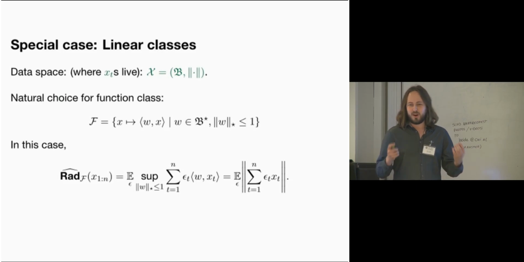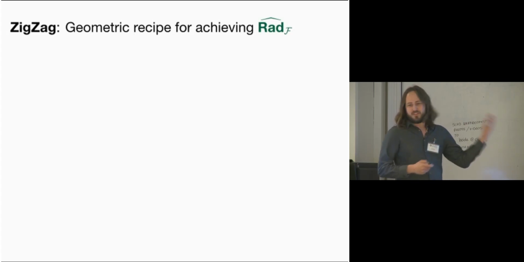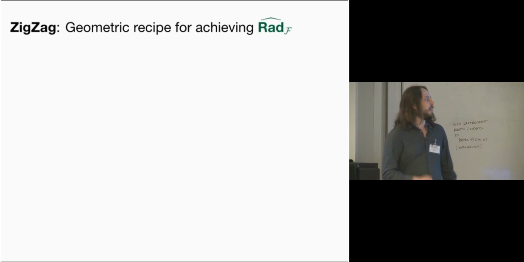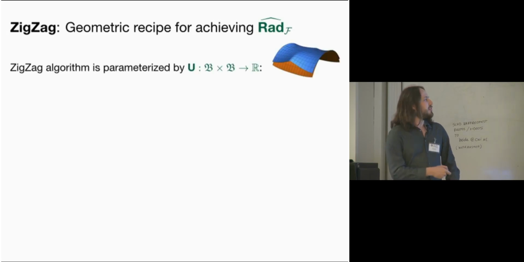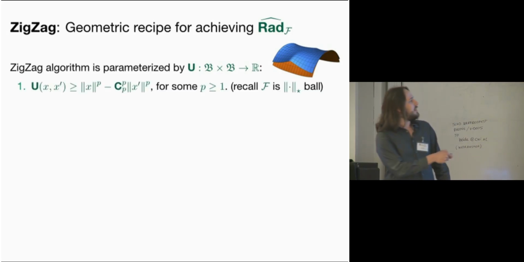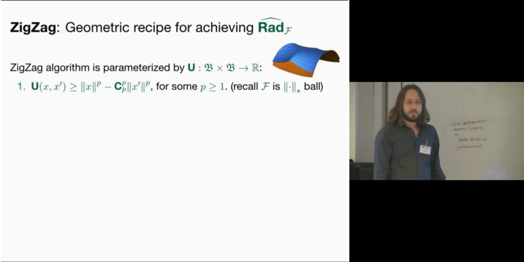So this brings us to our geometric characterization for this problem. We have this algorithm called zigzag, and I'll describe the geometry of the problem and zigzag in parallel. What we're going to look for is a particular function which takes two values in the data space. We're calling this U, and U satisfies two properties. The first is that it's an upper bound on the difference between the two norms of the points I evaluate the function with.